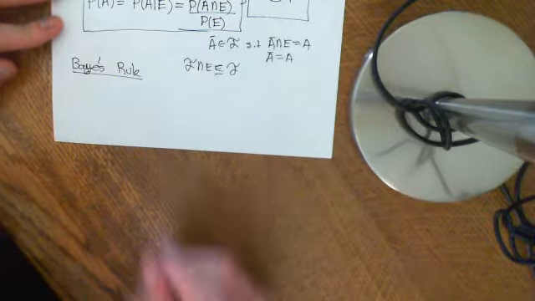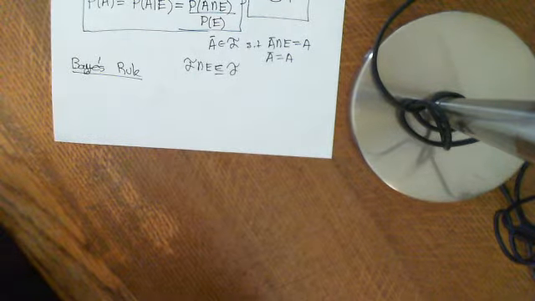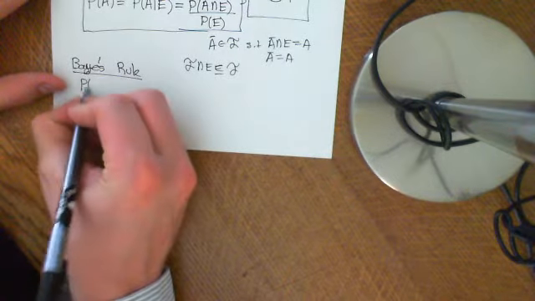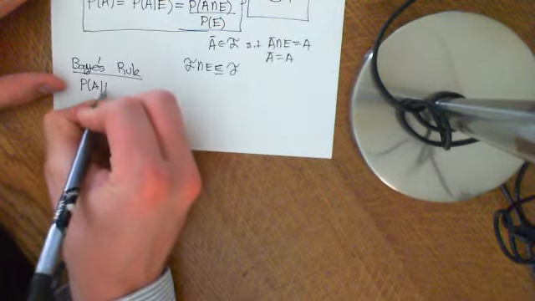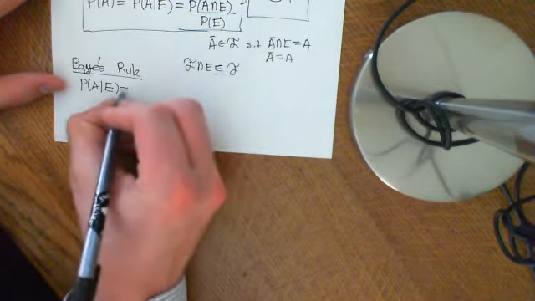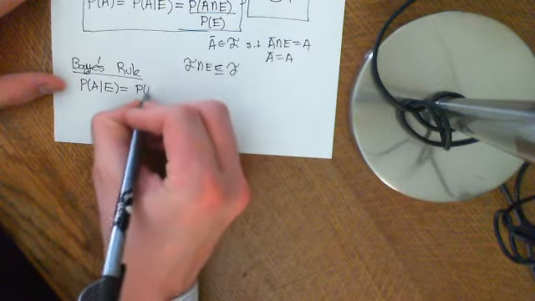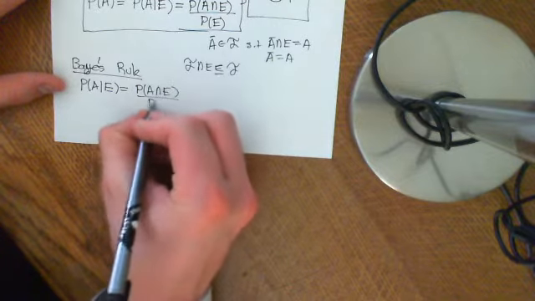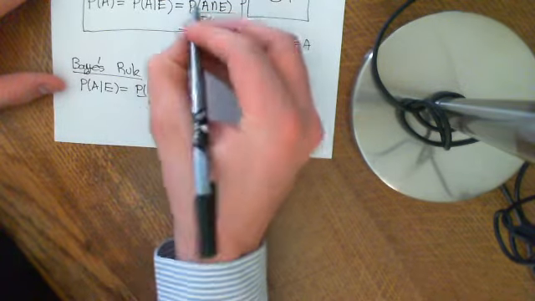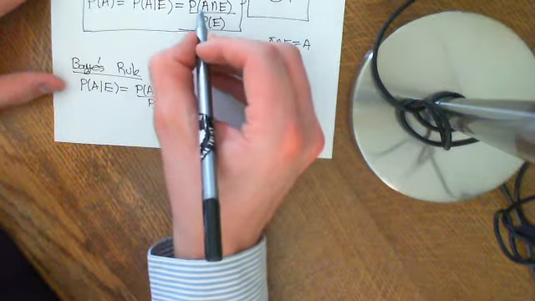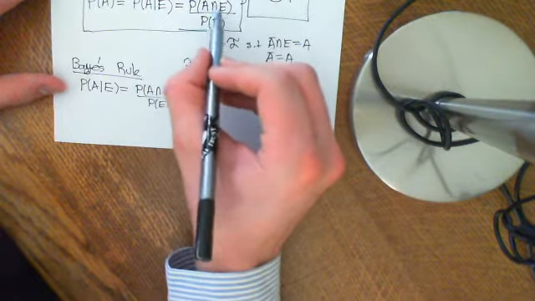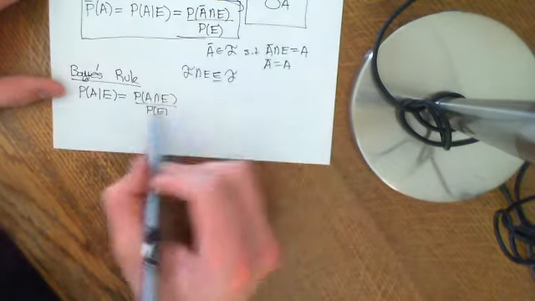Okay, so we know that the probability of A given E is equal to the probability of A intersection E divided by the probability of E. And I want to stress that what I was doing earlier was different. I was saying A intersection E is A there, so A meant something different.